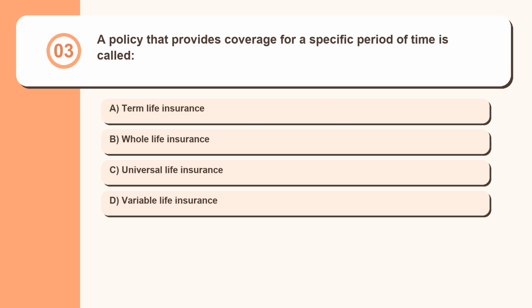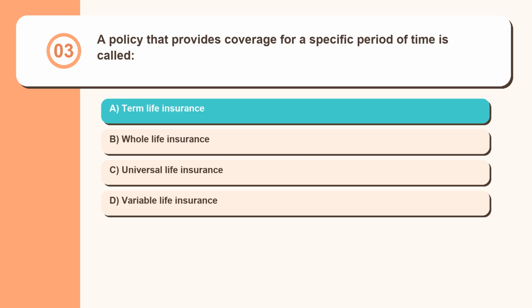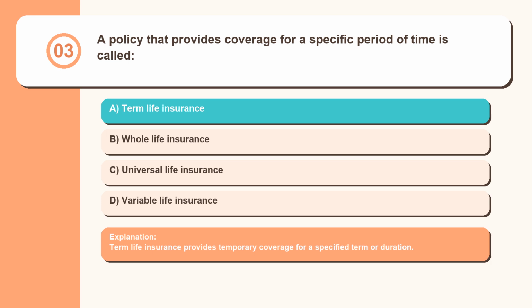Question 3. A policy that provides coverage for a specific period of time is called term life insurance, whole life insurance, universal life insurance, variable life insurance. Term life insurance provides temporary coverage for a specified term or duration.